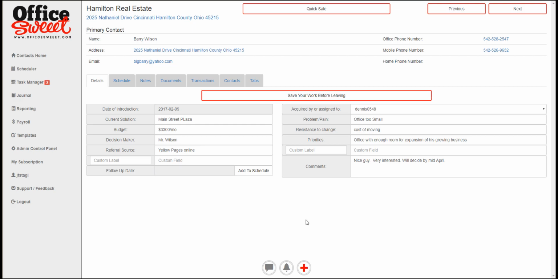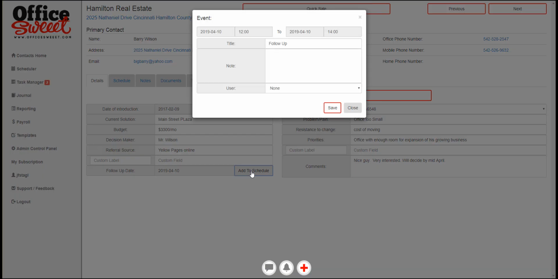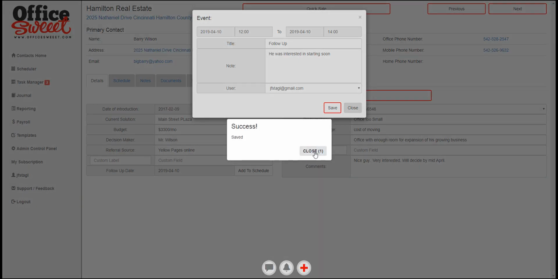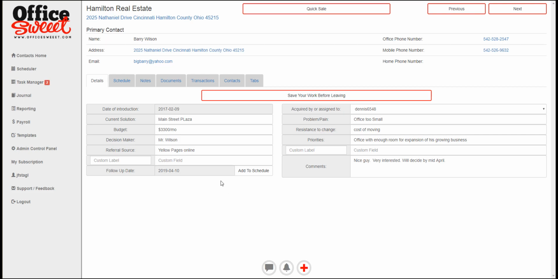And since they're a prospect, we want to make sure that we follow up on and keep track of that. So it's very easy. We just click here, and we can say follow up with them next month, say by the 10th. And we can just add that to the schedule and say he was interested in starting soon. So you can put a little note in there and save it to anybody on your staff schedule. You just save that and it puts it on the schedule very simply.